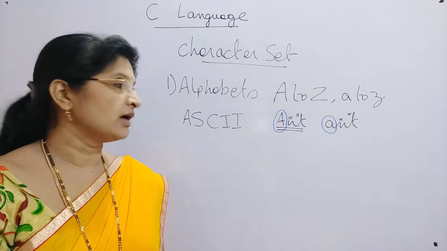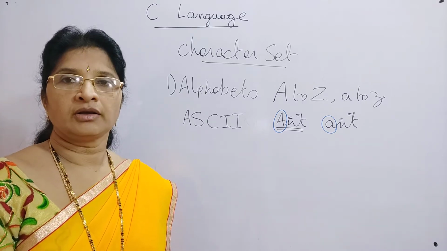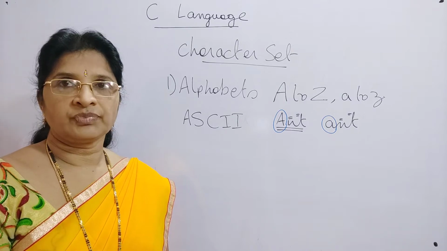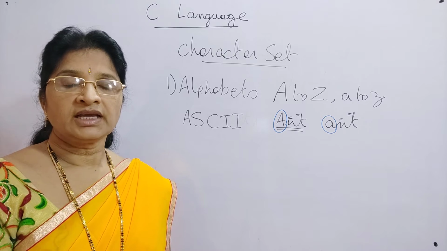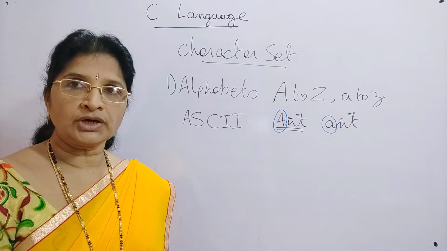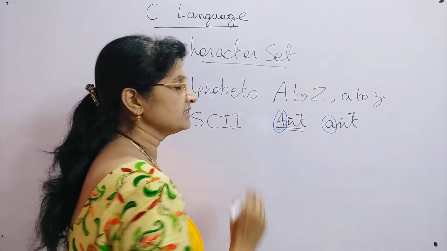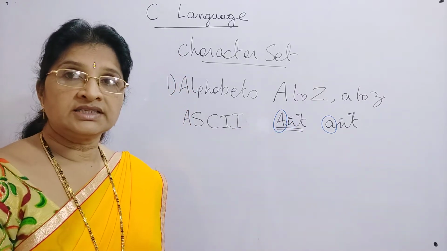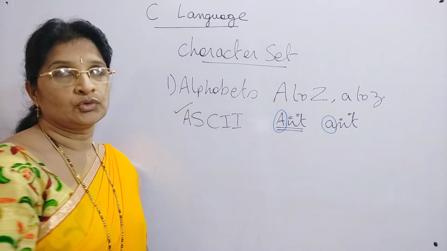For each and every character that we are using in our system, a unique code is given. So whenever you use these characters, the system will understand the character only by its ASCII code.